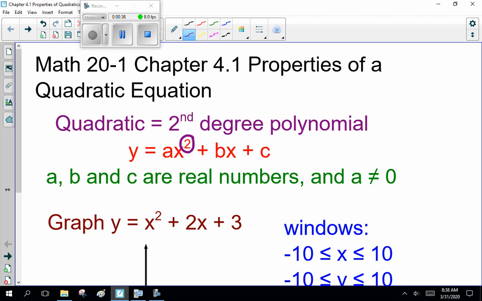A, b, and c are real numbers, not imaginary. So they should be nice numbers like 7 or 3 or 2, but you can't have something like the square root of 5 or pi, just to confuse things. Anyway,